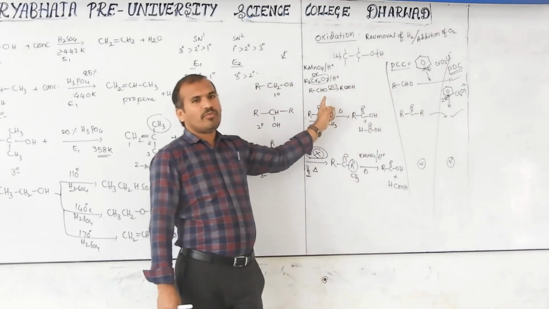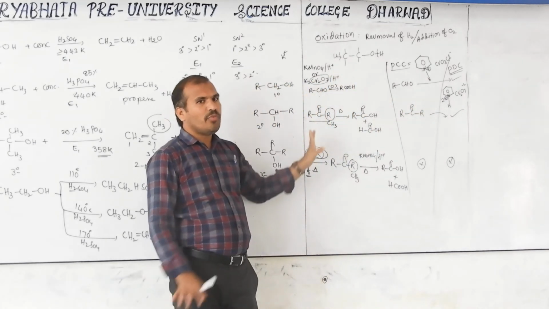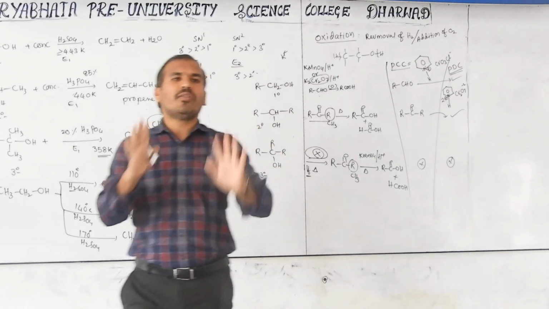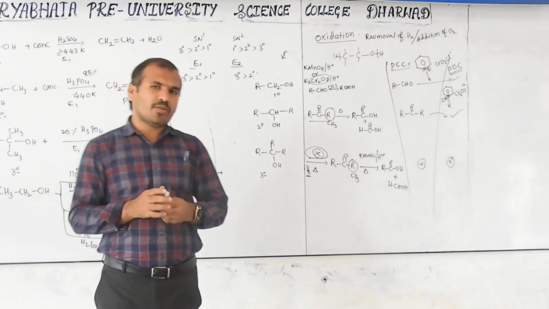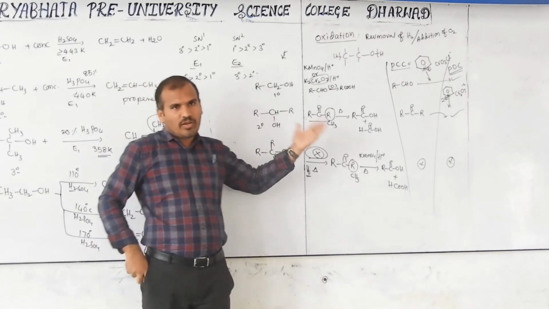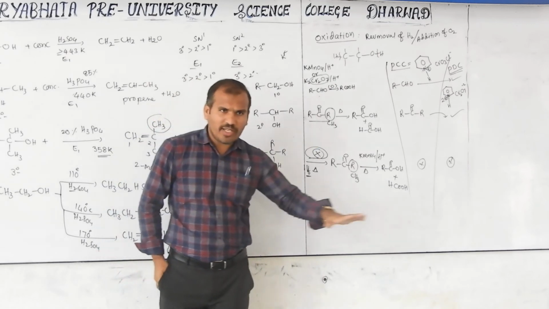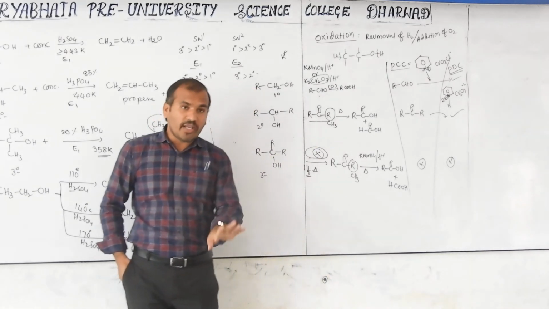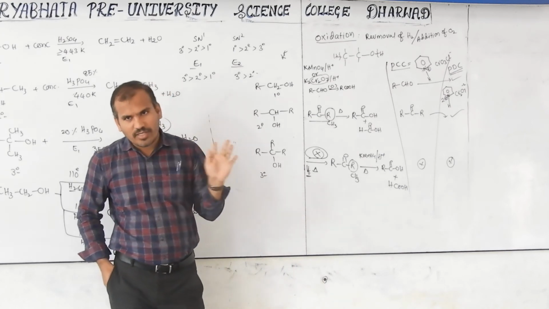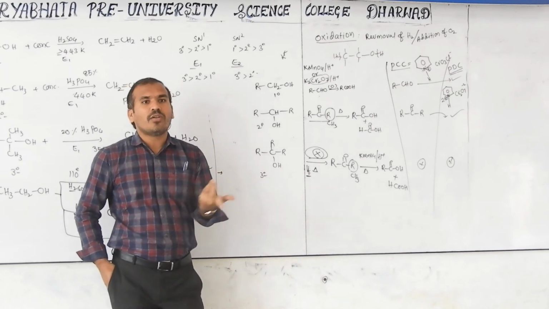But with KMnO4 or K2Cr2O7, we cannot control. It forms aldehyde first, but it is immediately converted to carboxylic acid. Then in an examination, if a question is given with primary alcohol and asks which of the following is the product, we have to write carboxylic acid, not aldehyde, because we cannot control.